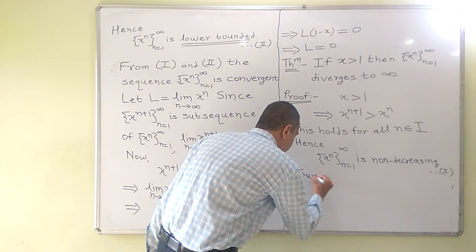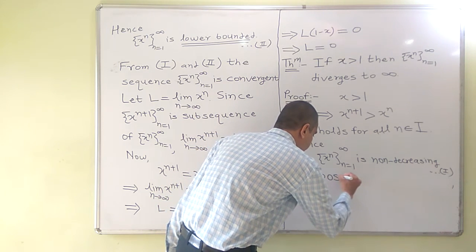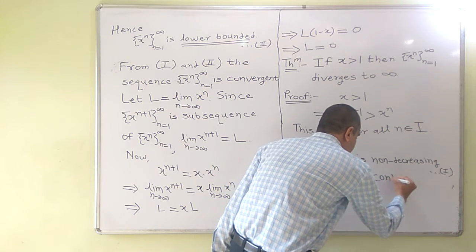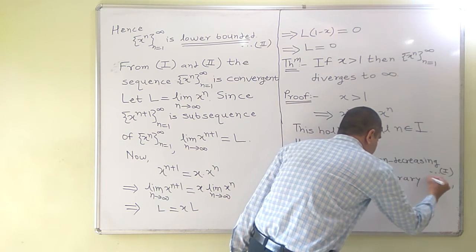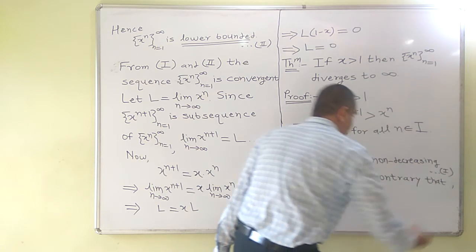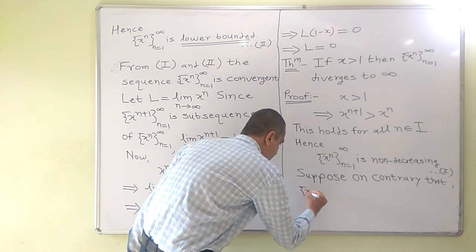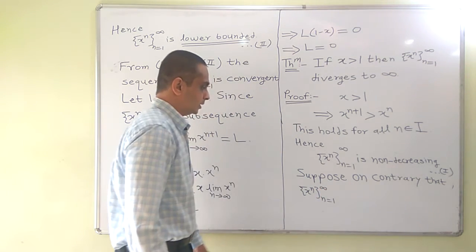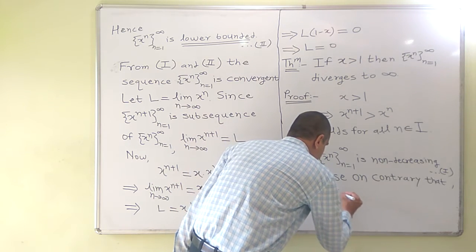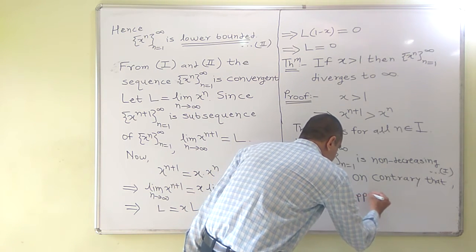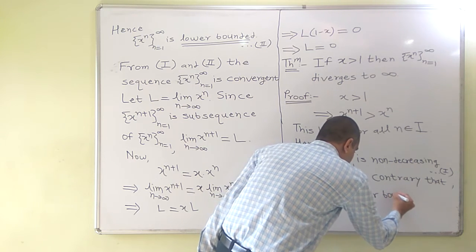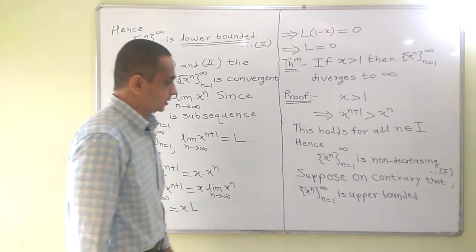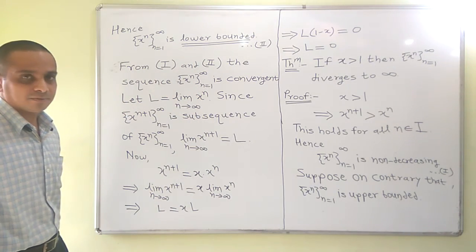Suppose, on the contrary, that x raised to n, n equal to 1 to infinity, is bounded, or is upper bounded. It is already lower bounded by the first term. Every non-decreasing sequence is always lower bounded by the first term.